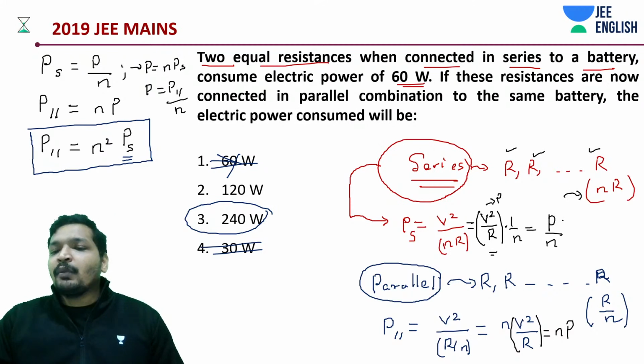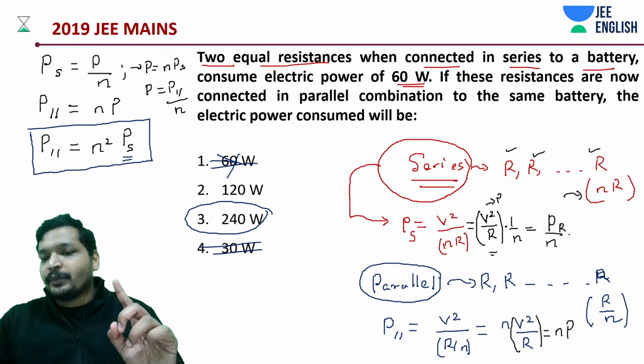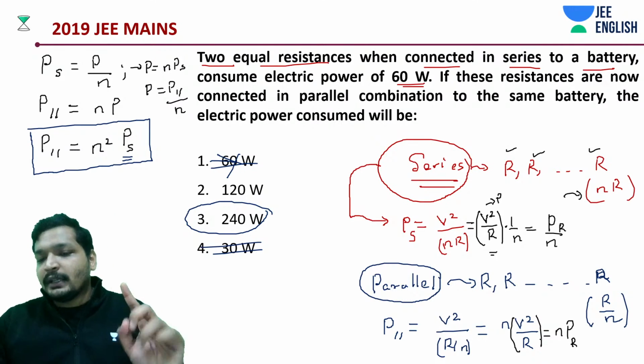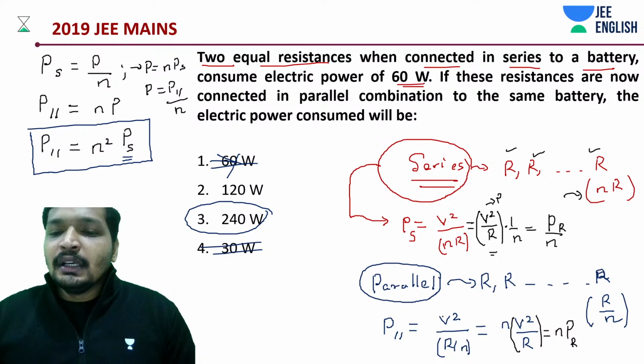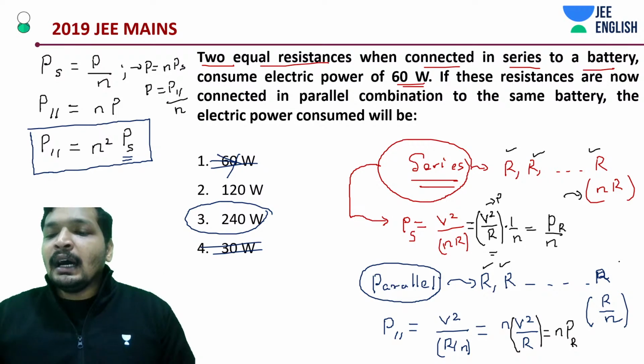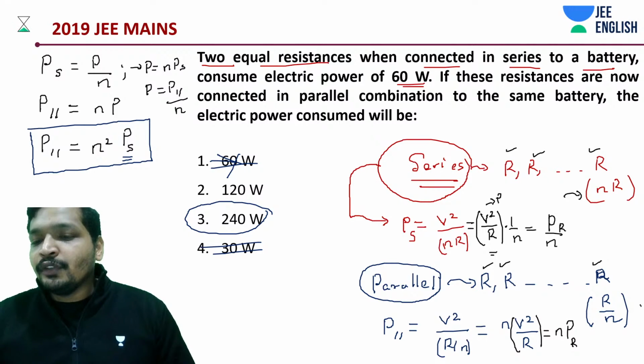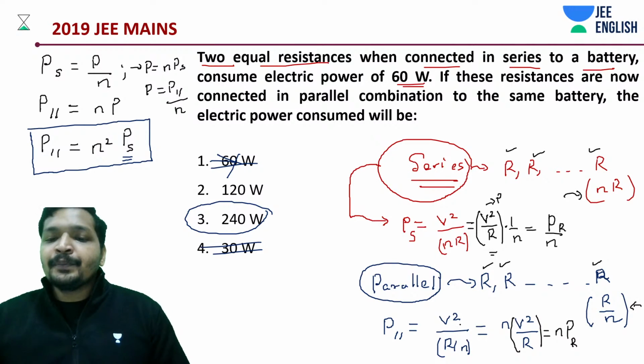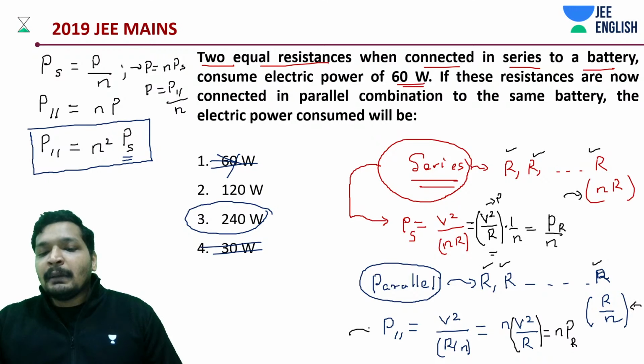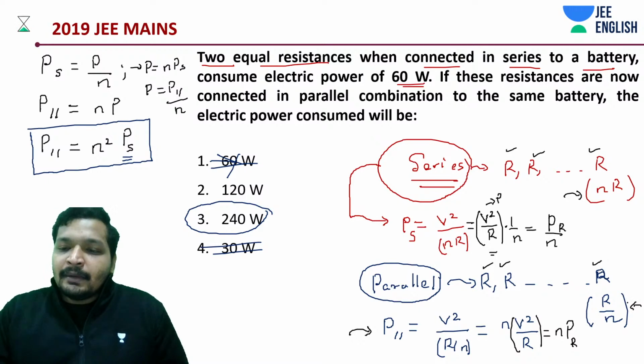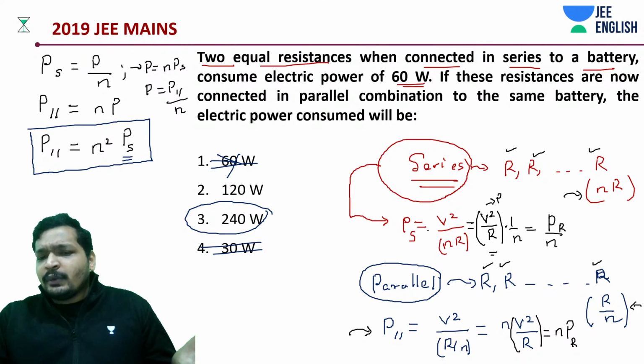And P is nothing but one resistance connected to that battery. You can think about it that way. And similarly, N resistances connected in parallel are going to give you R by N. And what about your parallel combination power? V square by R by N. R equivalent. That's what we are doing.